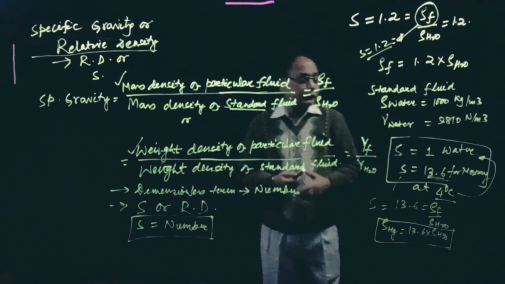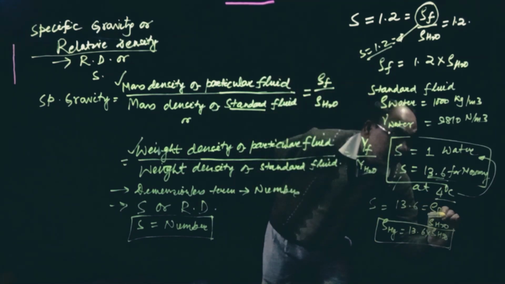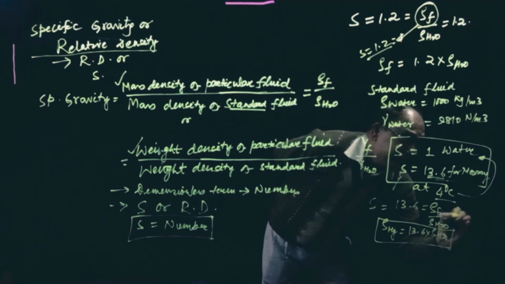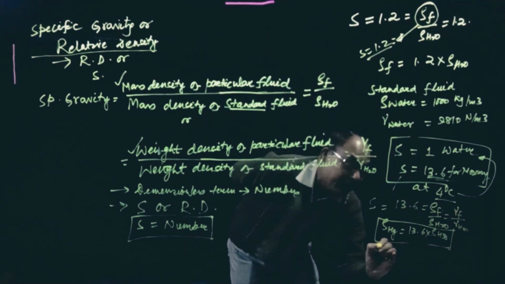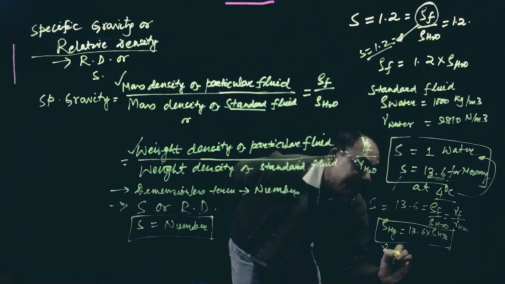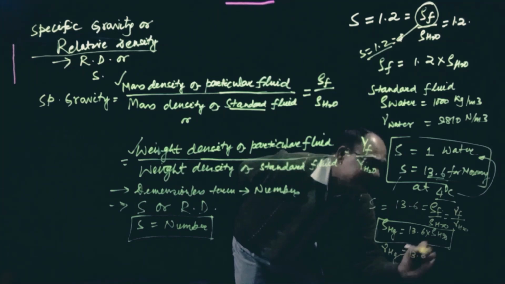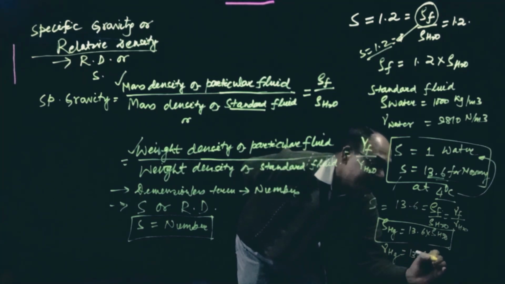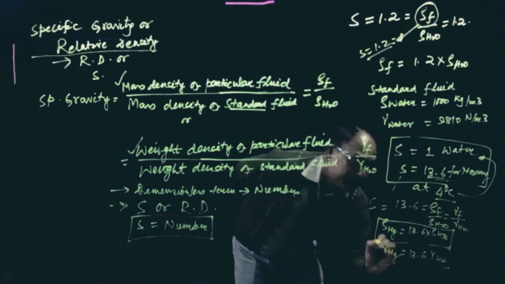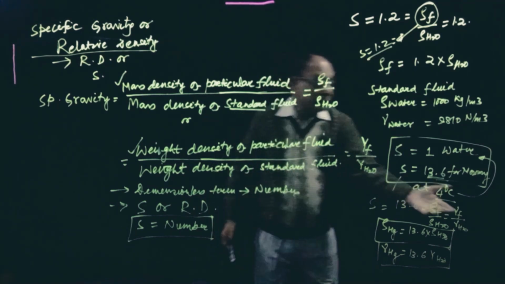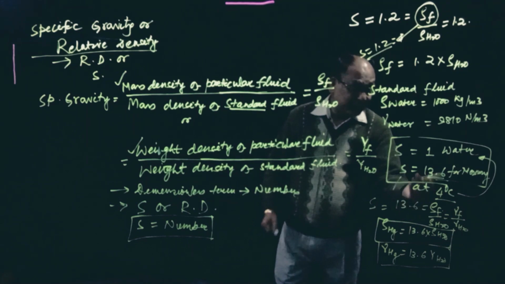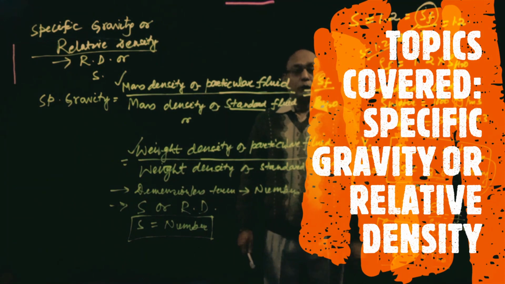In a similar way, the weight density of mercury is 13.6 times the weight density of water. So we can compare either on the basis of mass density or weight density, and the result will be the same. Okay, thank you.